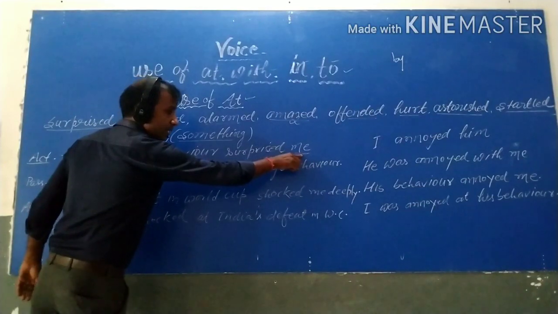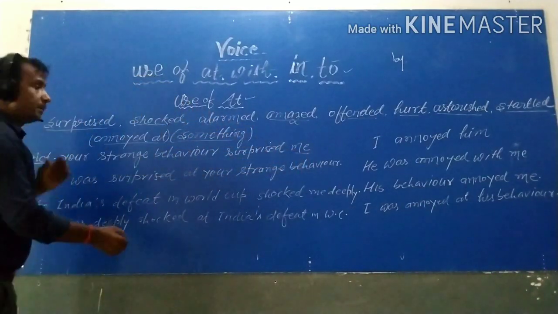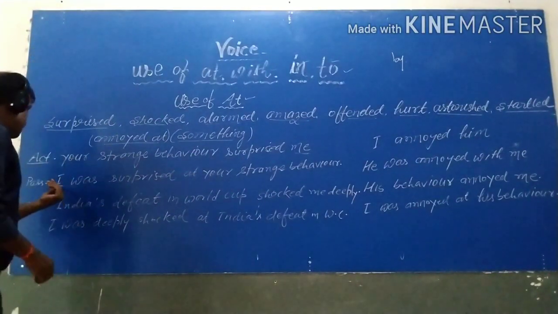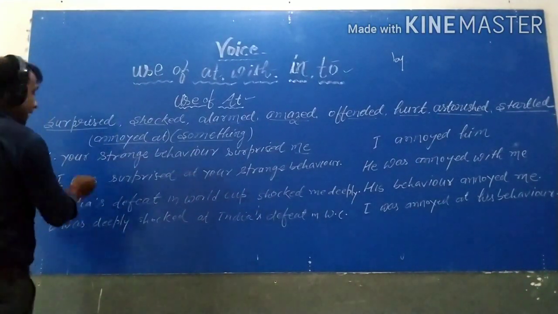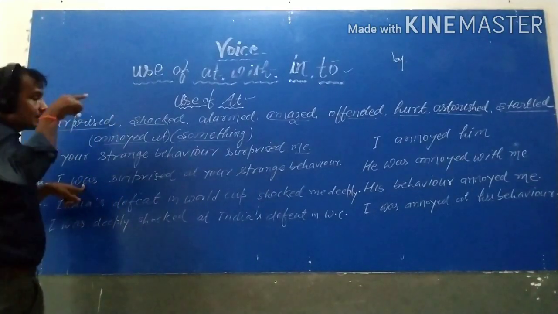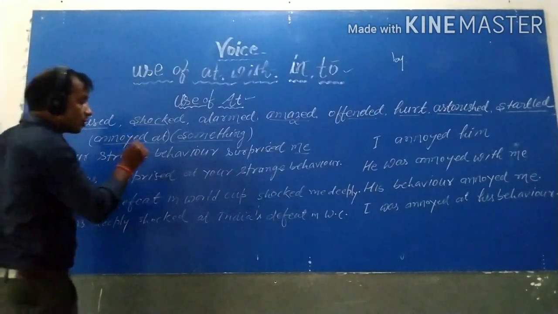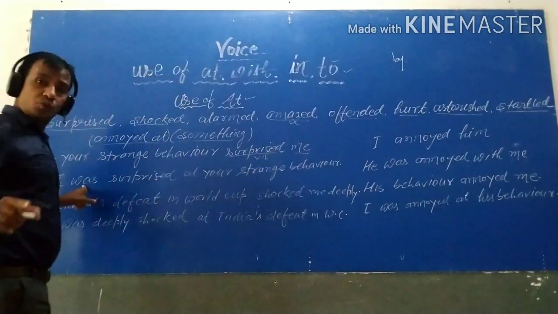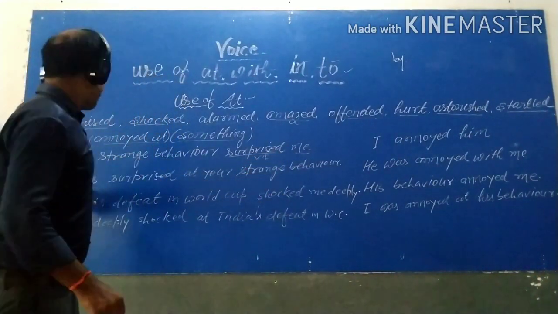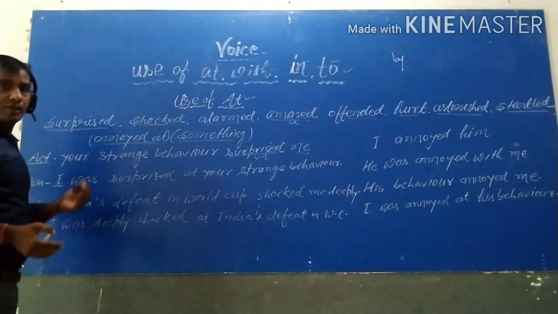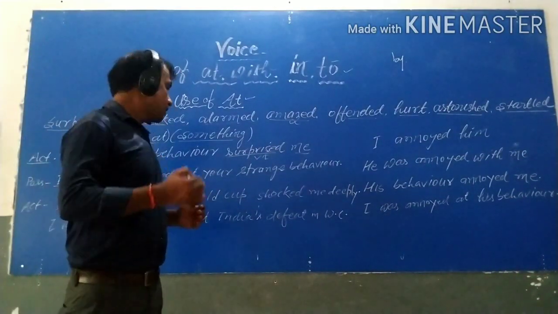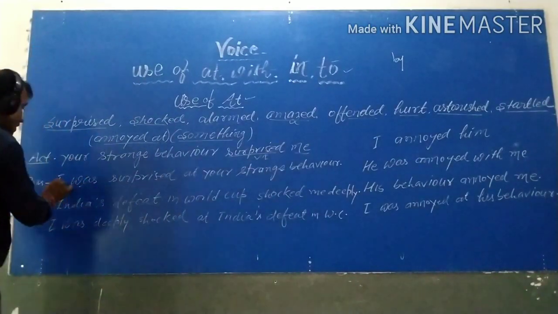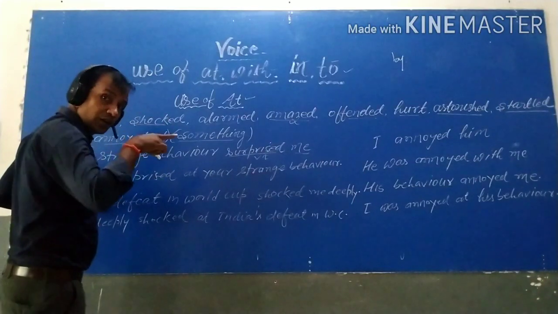The object me becomes I. The given sentence is in past tense because surprised is the verb of second form, used in past indefinite. So past indefinite is changed into simple past passive: I was, and then the verb of third form.